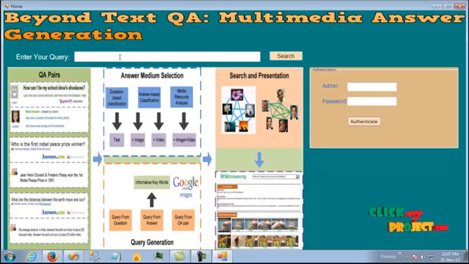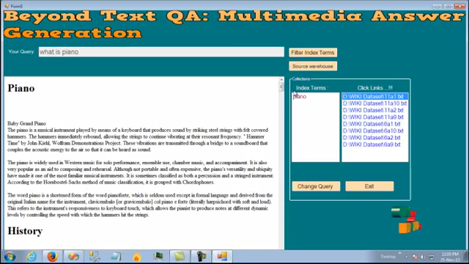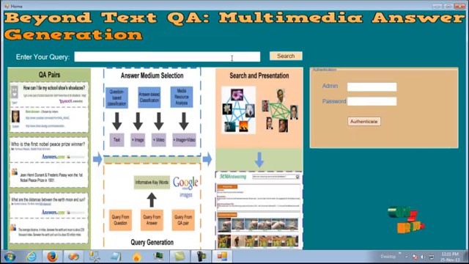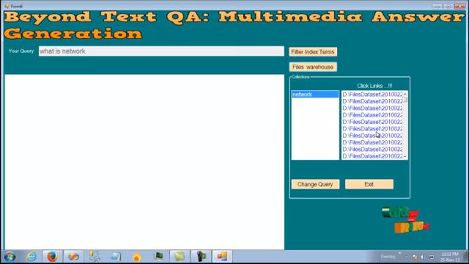Okay, let's see the source warehouse. Here we are raising the query to get the information regarding the piano. As I said previously, in this source warehouse, it just retrieves the information regarding the key pattern piano. Now let's see the file warehouse. In this query the key pattern is network. Then we have to search the file warehouse. See, this file warehouse consists of a huge number of Yahoo Answers datasets, which are available in the D directory.